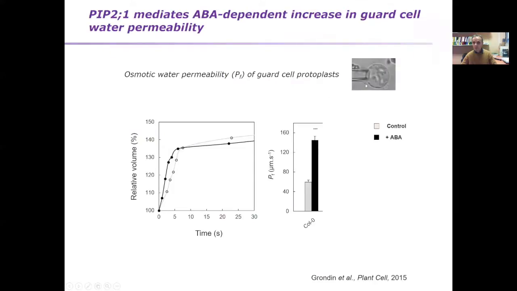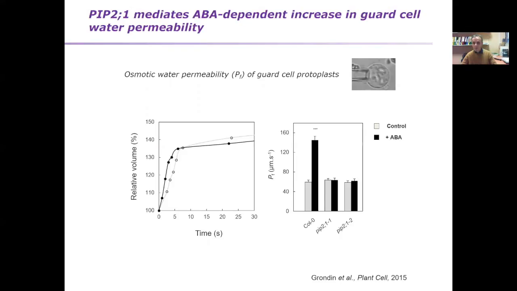For that, we use a protoplast assay where we isolate guard cell protoplasts and we measure the osmotic water permeability using this micropipette. So here you see typical swelling curves of protoplasts in response to a hypotonic treatment. From the rate of this swelling kinetics, we can deduce the osmotic water permeability of the protoplast, which, as you can see here, is strongly stimulated by ABA treatment of the protoplast after 1 hour. In contrast, when we perform these experiments in the two allelic mutants lacking P2-1, these protoplasts lack this enhancement in Pf, indicating that P2-1 mediates this ABA-dependent increase in guard cell water permeability.